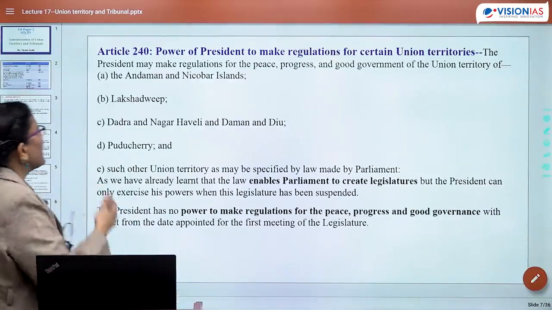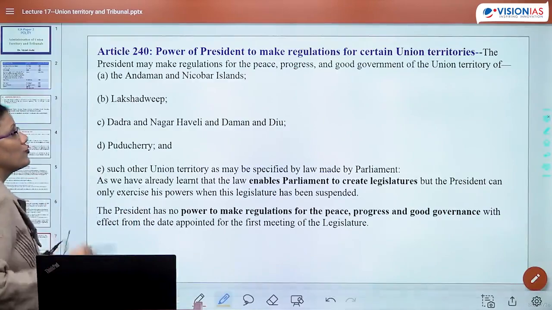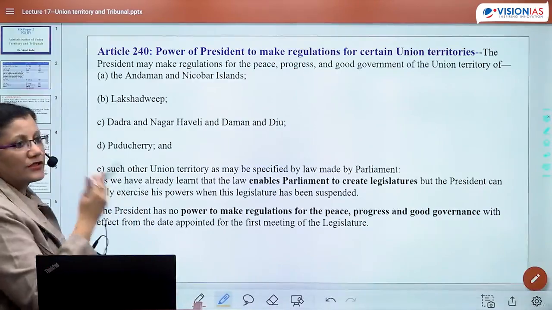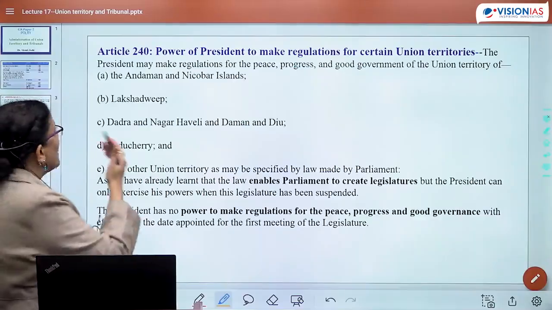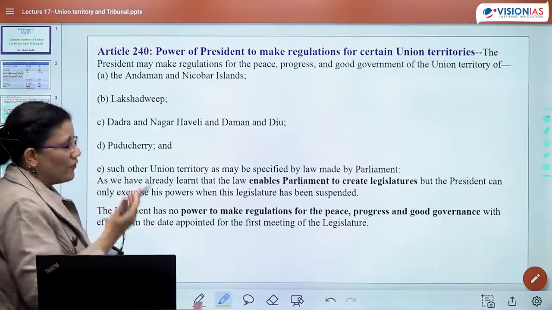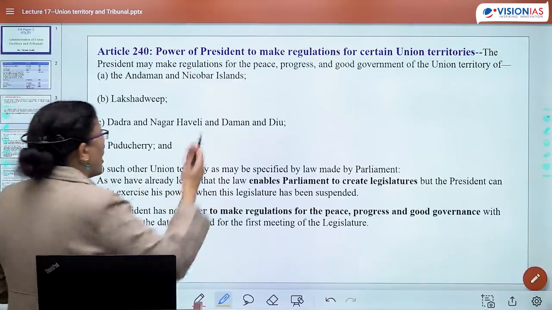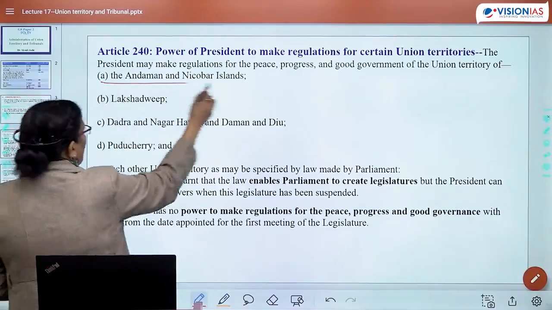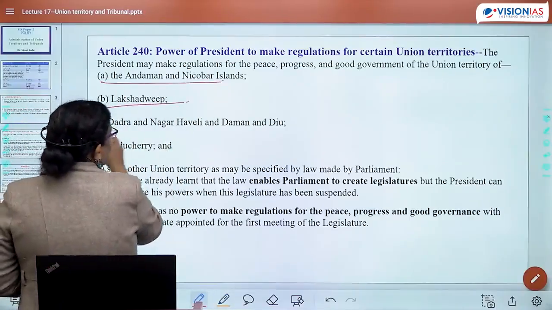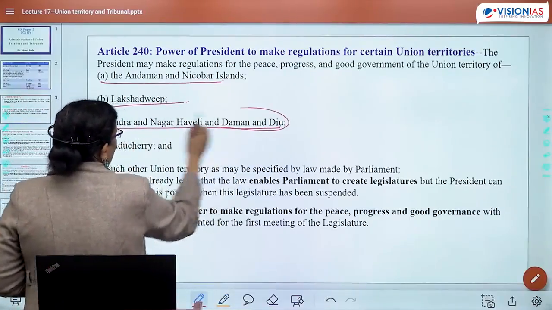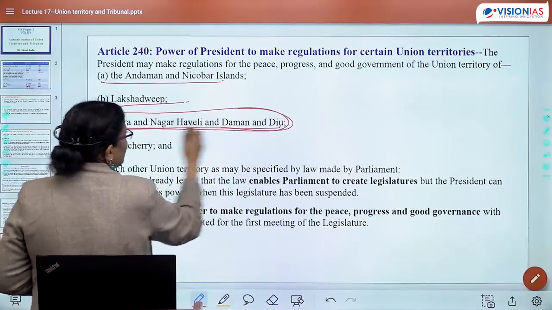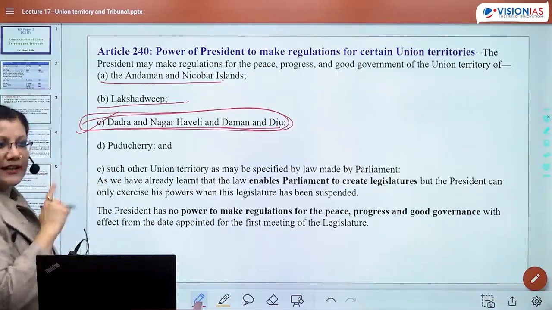So 240 says power of the President to make regulation for certain UTs. The President may make regulation for peace, progress and good governance of UT of Andaman and Nicobar, Lakshadweep, Dadra and Nagar Haveli and Daman and Diu. These categories are now seen together, so you would be writing them together.